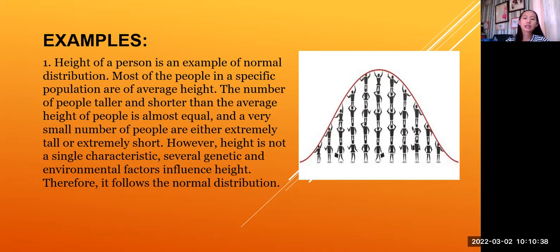Okay, so the height of a person, if you will search it, the average height of a Filipino person is 5 flat. Okay? The heights of other Filipinos can be 5'1", 5'2", 5'3", there are also 5'6", right?